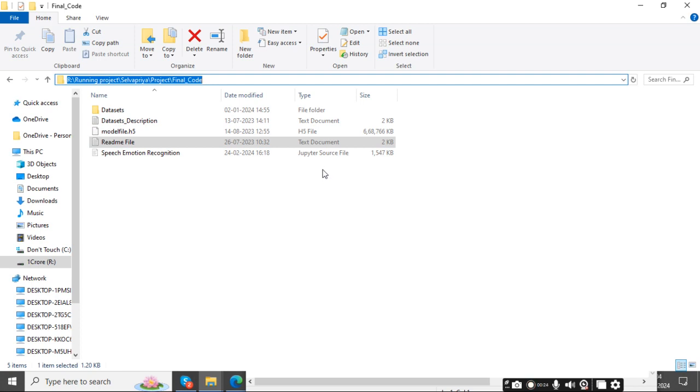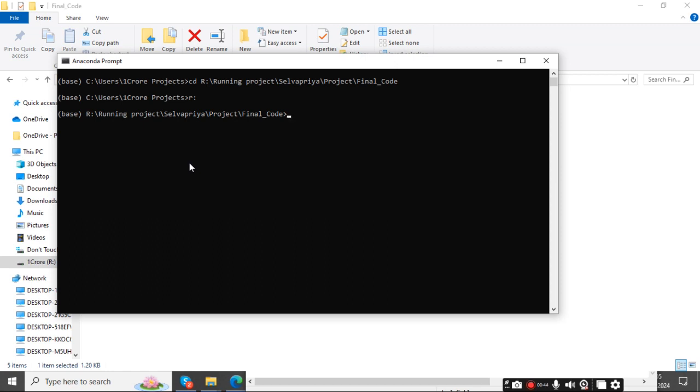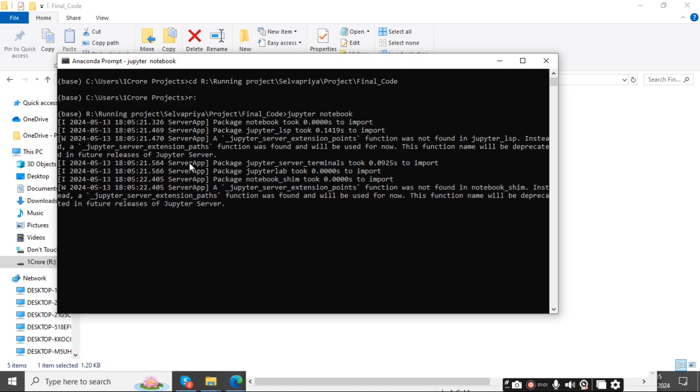and open Anaconda prompt. In Anaconda prompt, first we change the directory, type cd and paste our file path, and type Jupyter Notebook. Now Jupyter Notebook starts the kernel and automatically opens the web browser to show our result.